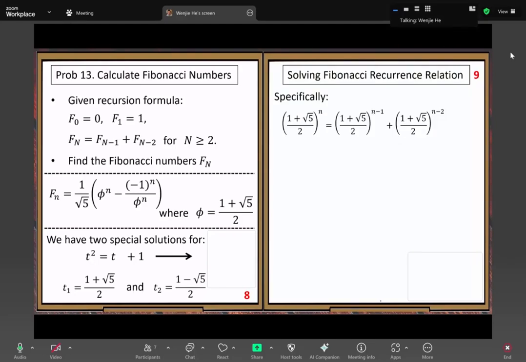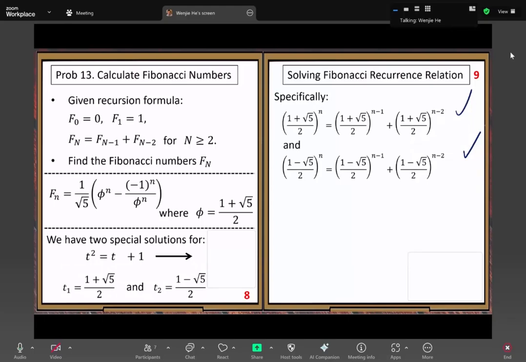If you plug these two special solutions into our recurrence relation, both should be true, right? No problem, because we derive these two solutions from there. So these two must be true.